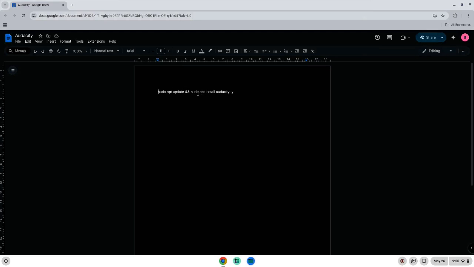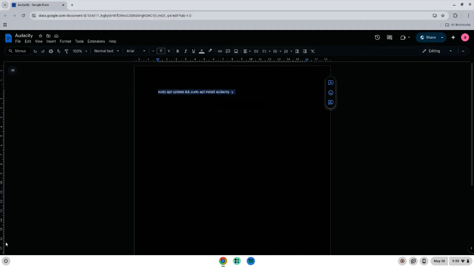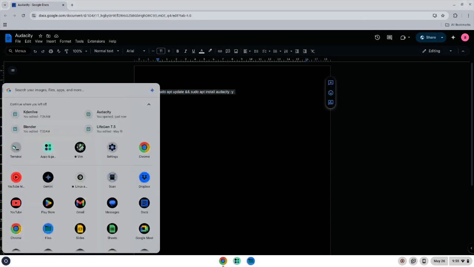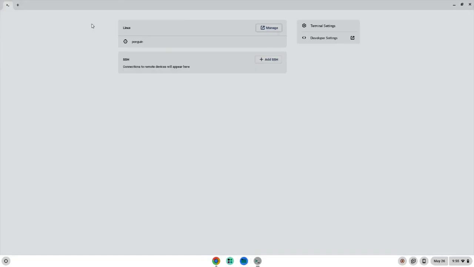Now we will copy the first command and open a terminal session from our app menu. Next, we will paste the command into our terminal, either with a two-finger click on your terminal or click Ctrl, Shift, and V together. This command will install the application. Press Enter.